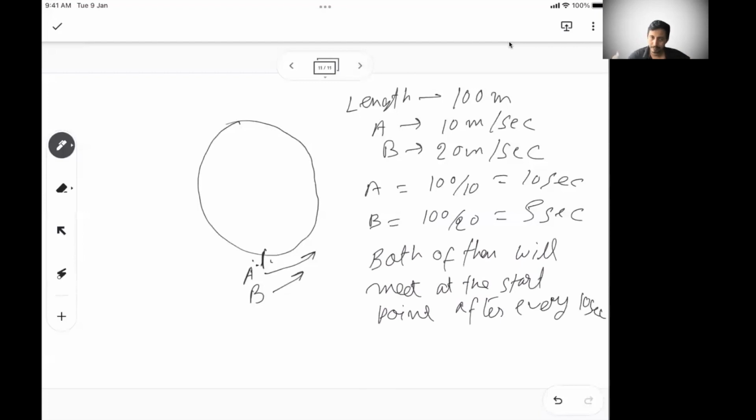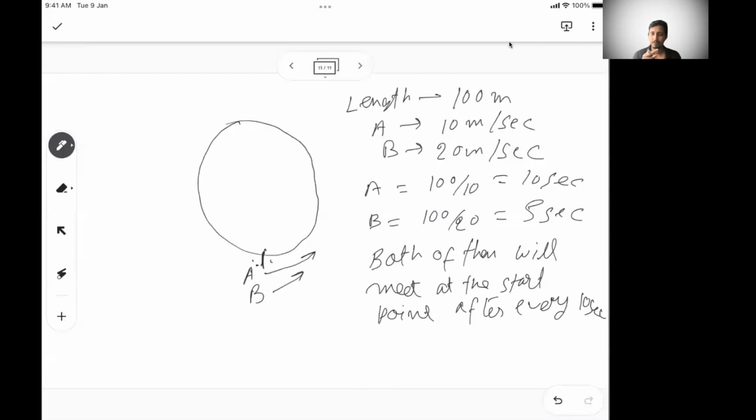So why 10 seconds? Because after every 10 seconds, A is coming to the starting point, and B is anyway coming after every 5 seconds. So after 5 seconds B is here at the start point, but A may not be there. Again, B will be here at the starting point after another 5 seconds, so now A will be here too. So after every 10 seconds, they will keep meeting at the starting point. That is one case. The other one is